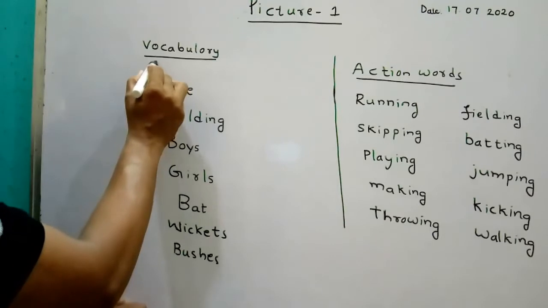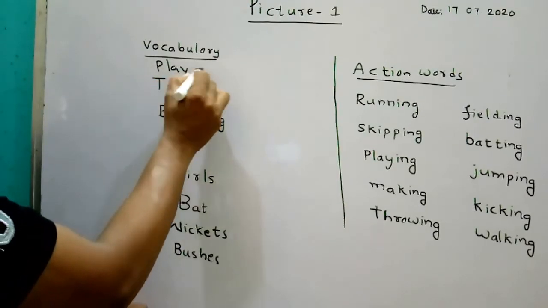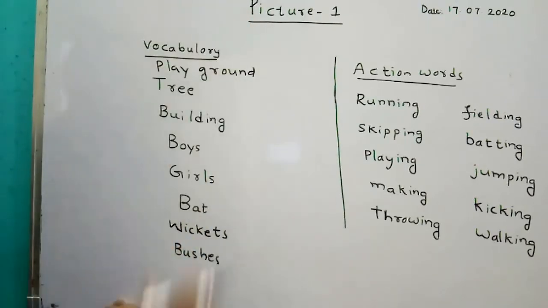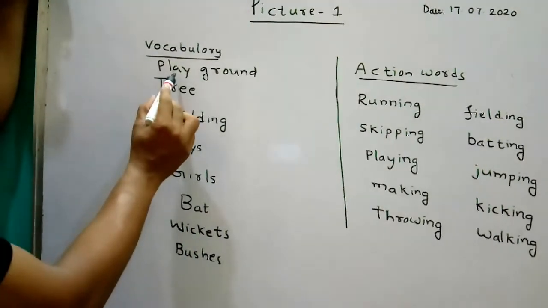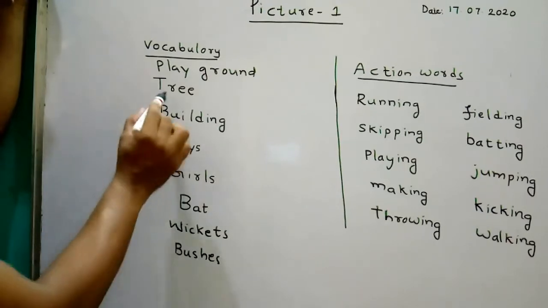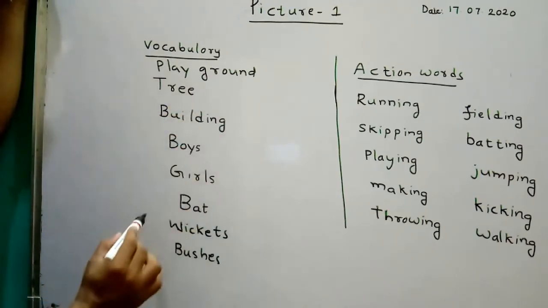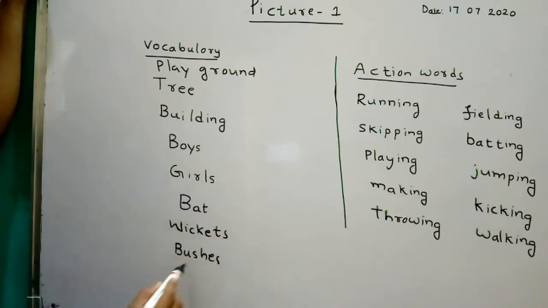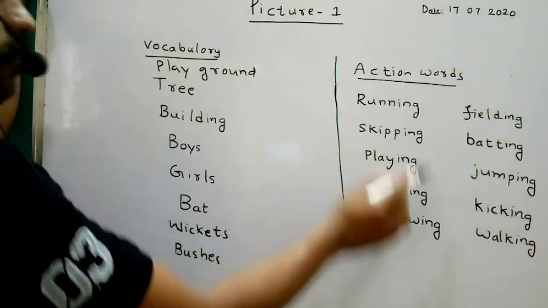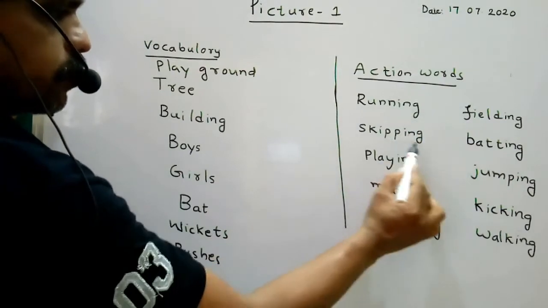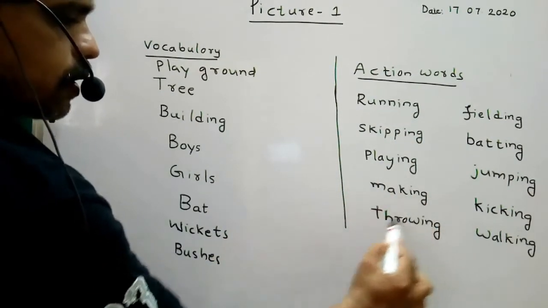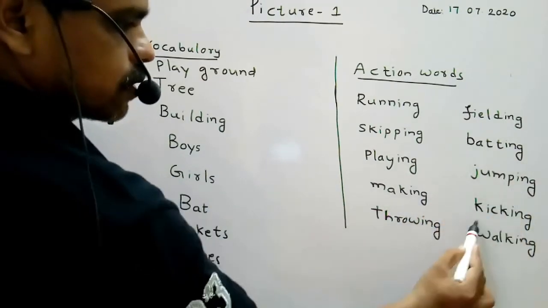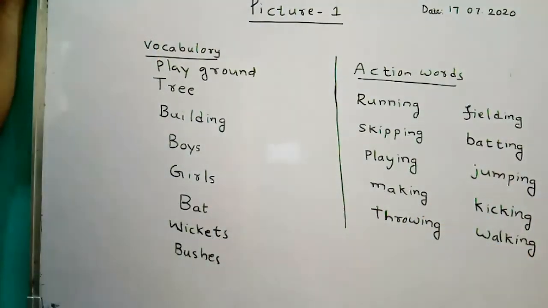They are playing in the playground. First I am repeating the words here. Playground, tree, building, boys, girls, bat, wickets, bushes. Action words: running, skipping, playing, making, throwing, fielding, batting, jumping, kicking, walking.